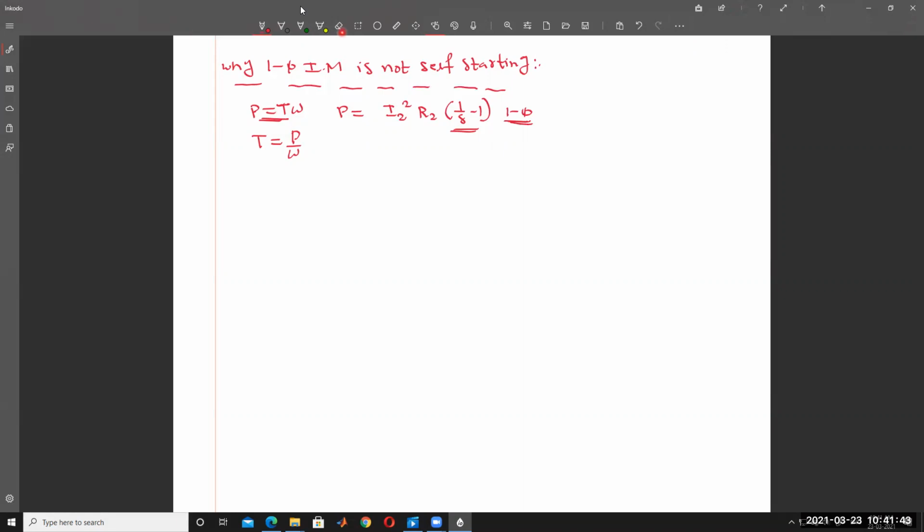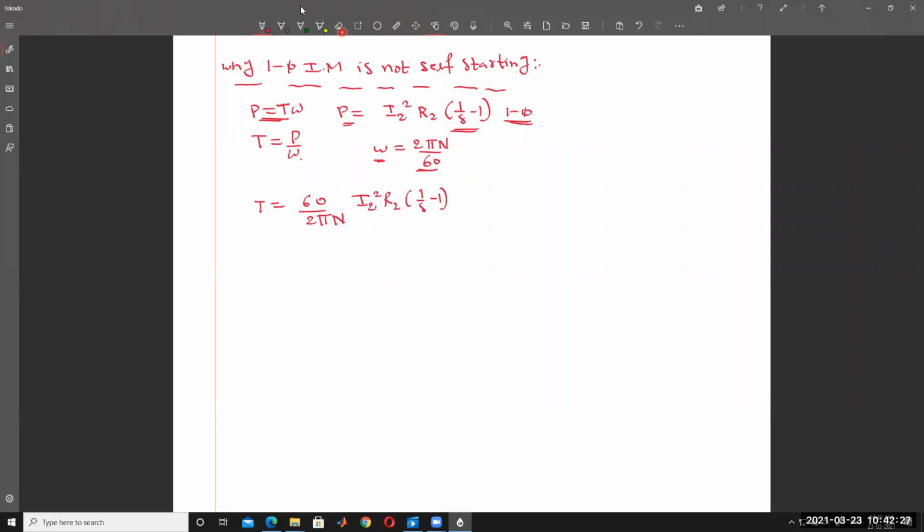Then omega is equal to 2 pi N by 60. You know well, omega is equal to 2 pi N divided by 60. Substitute this power and omega into the torque. Then torque will become, torque is equal to power divided by omega. So 60 divided by 2 pi N, am I right? And power is I2 square into R2 into 1 by S minus 1.